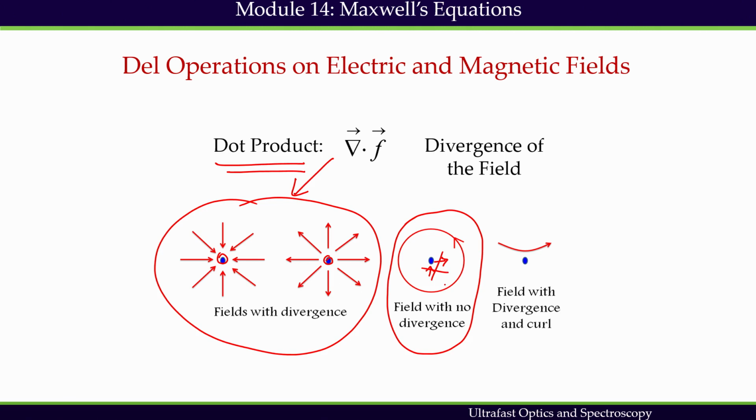That is why this kind of field should not have any divergence, which means the dot product will be 0. On the other hand, if we look at this field very qualitatively, then it has a certain tendency to converge to this point and diverge from this point. That is why this field may have divergence.